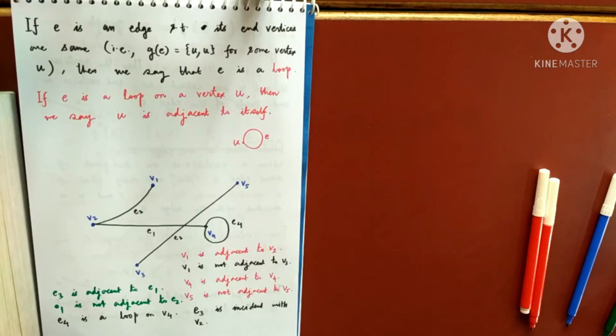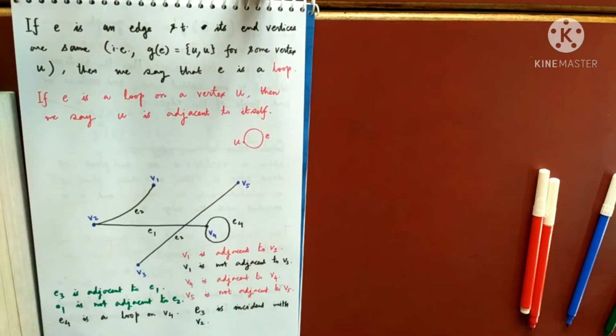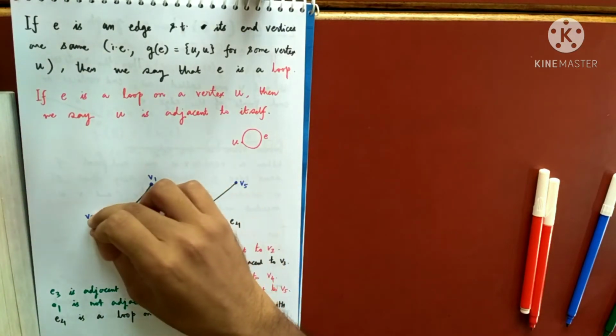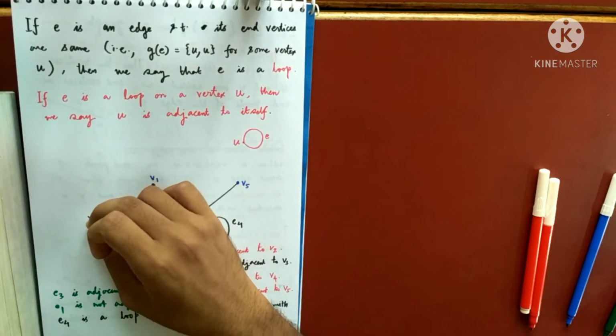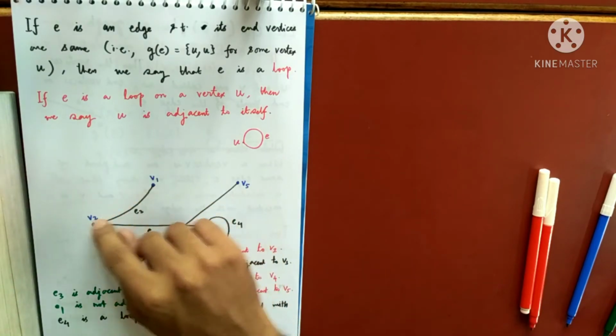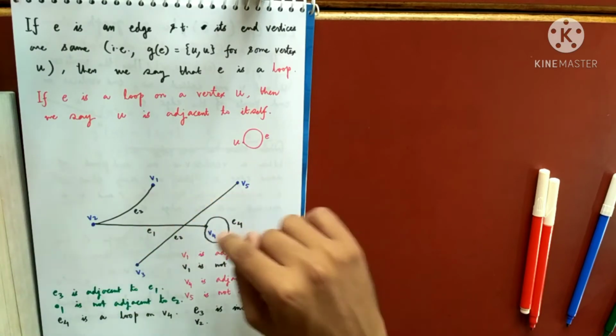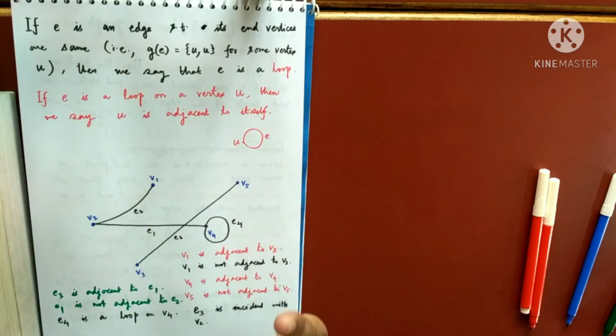Yes. Okay. So, this we say that degree of V2 is 2. So we define a new term, something called as degree of a vertex. What I mean by a degree of a vertex, the number of edges which are incident with that vertex, that is known as degree. So the degree of V2 is 2, the degree of V3 is 1. The degree of V4 I'll tell you after some time.